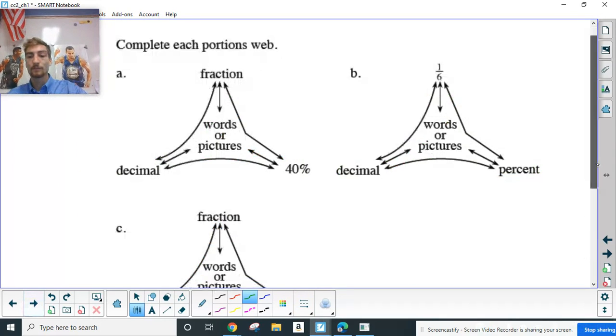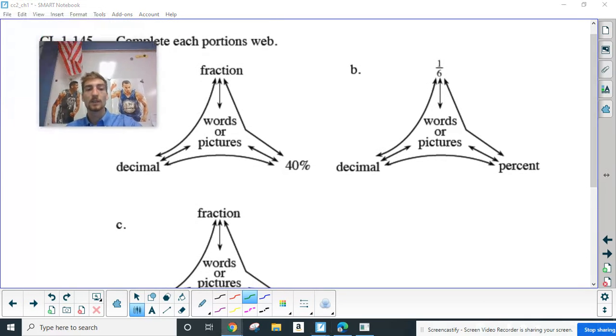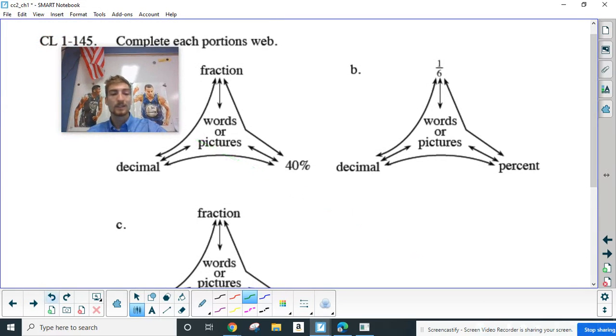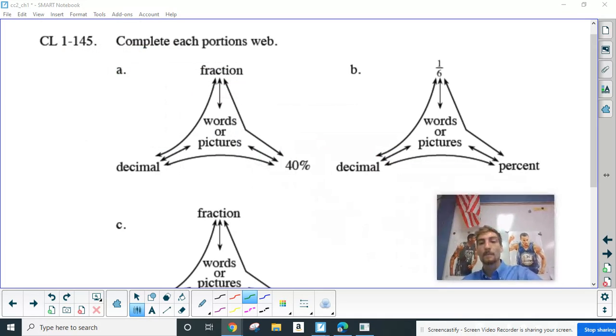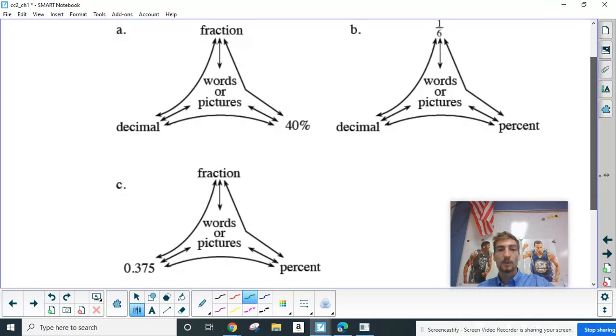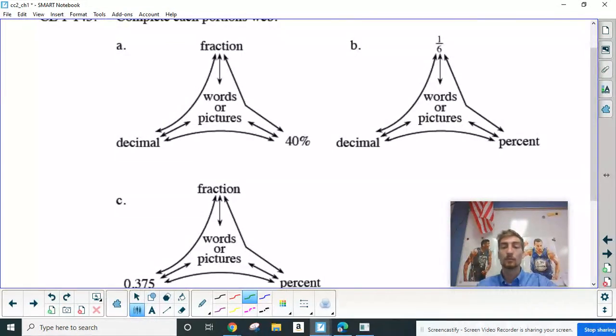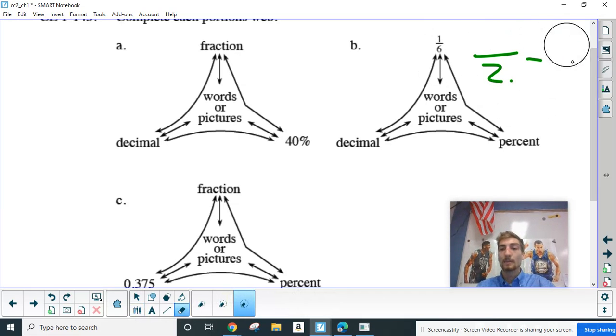All right. Now we talked a lot about this. We'll do this real quick. So here we're writing percentages and fractions and decimals. So let's say I have the fraction 1/6. How would I convert that to a decimal? Well, remember, if we had like 8/2, that's like saying we could just do 8 divided by 2 and get 4. So here it's the same thing. We can just divide that top number by that bottom number to get our decimal.